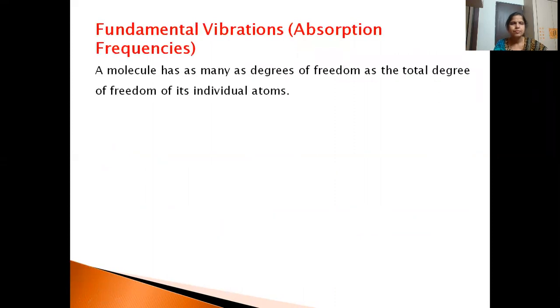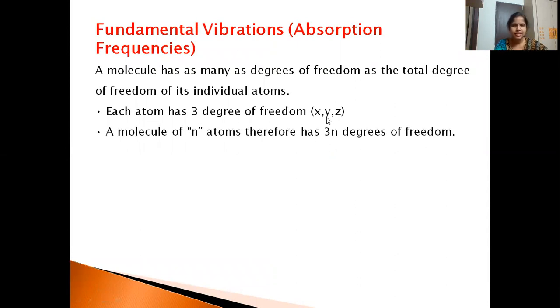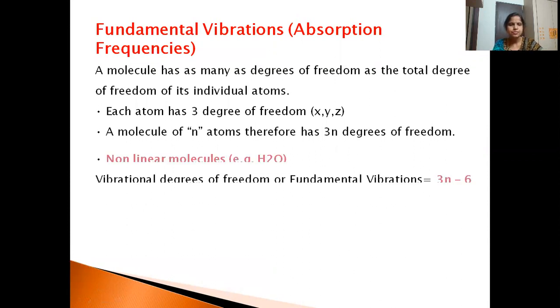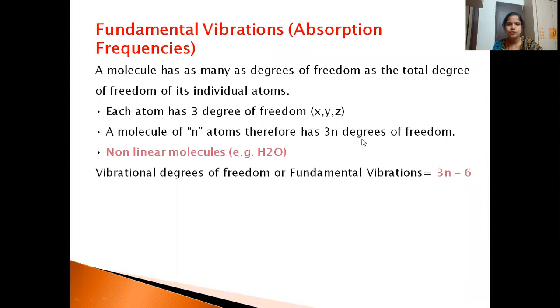Then fundamental vibrations. So each atom will have 3 degrees of freedom. So it may be on the X, Y, and Z axis. And the molecule, if it is having n atoms, it will have 3n degrees of freedom. For non-linear molecules such as water, what is the shape of water? It is angular shape.